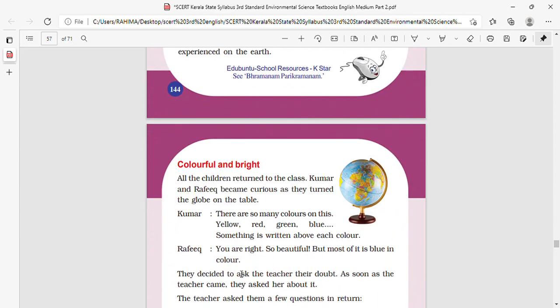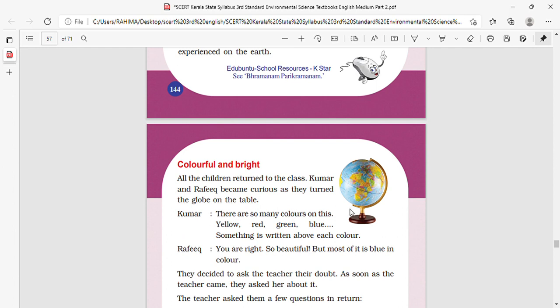Colorful and bright. All the children returned to the class. Kumar and Rafiq became curious as they turned the globe on the table.